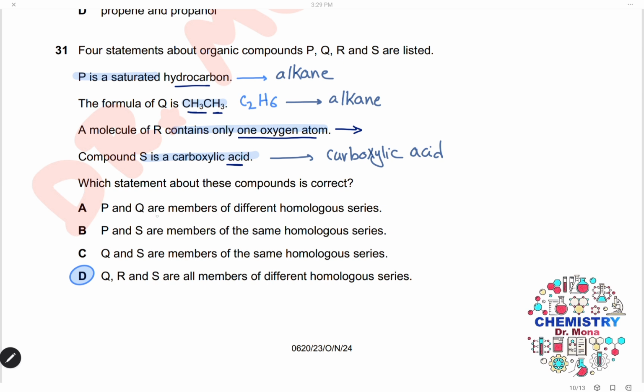So first, P and Q are members of different homologous series. This is incorrect. P and Q are of the same series, which is alkane. P and S are members of the same series. No, S is a carboxylic acid and P is an alkane, so this is wrong. Q and S are members of the same series. Again, they are different homologous series. Q, R, and S are all members of different homologous series. Yes, R and S are different, and Q is also different. So we have 3 different homologous series, and the answer is D.